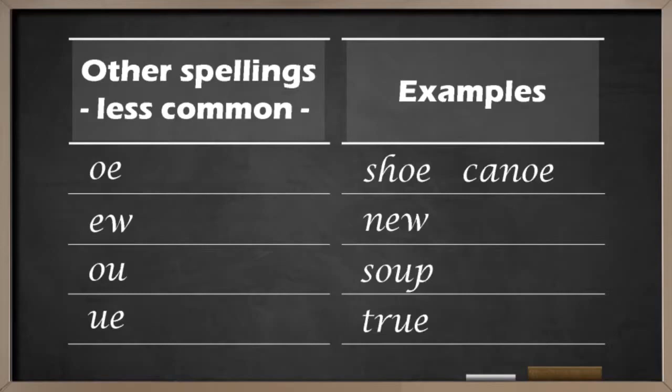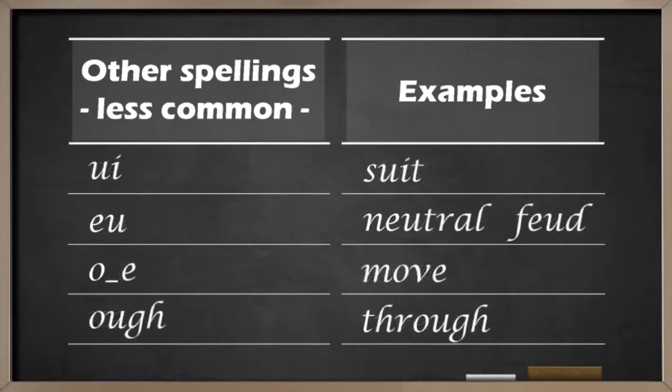U-E: true. U-I: suit. E-U: neutral, feud. O something E: move. O-U-G-H: through.